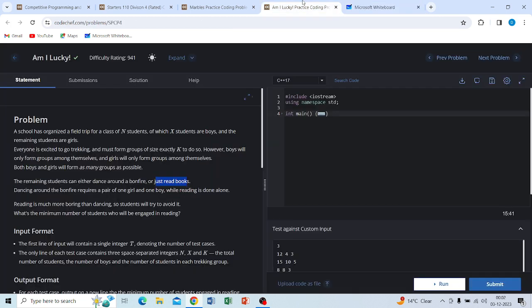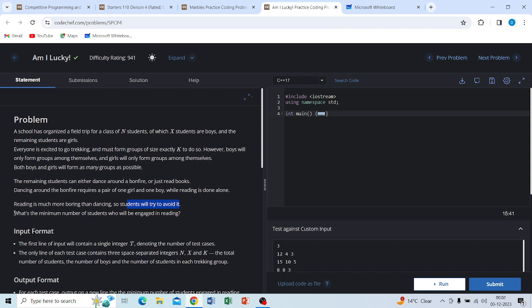Reading is much more boring than dancing, so a student will try to avoid it.